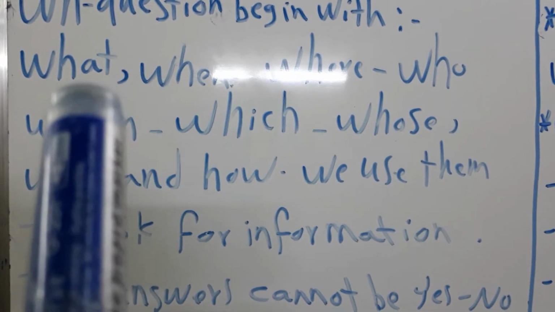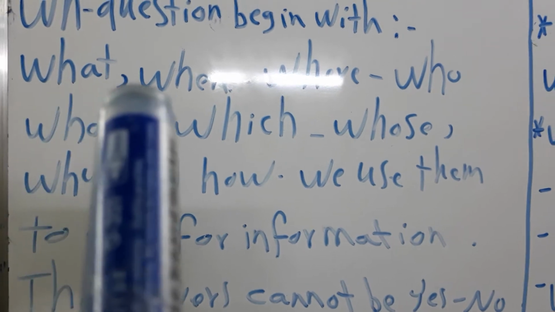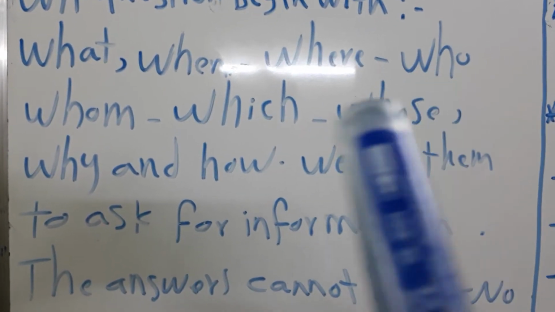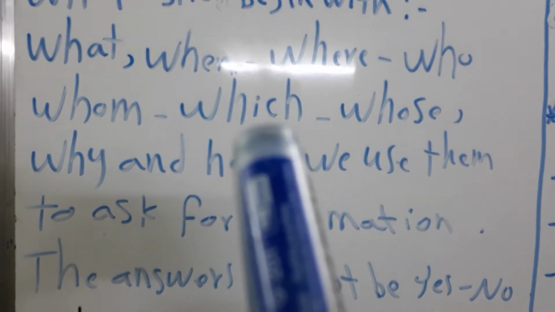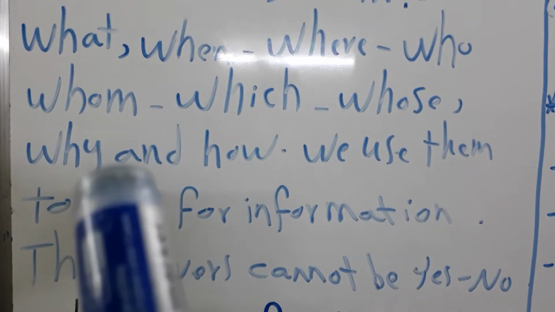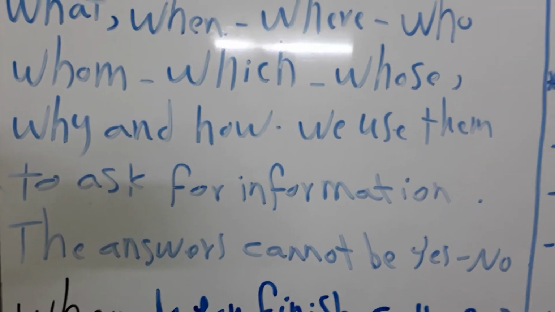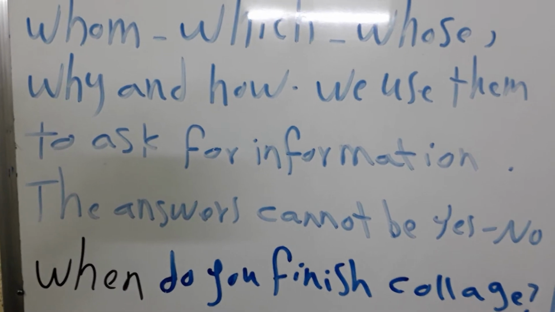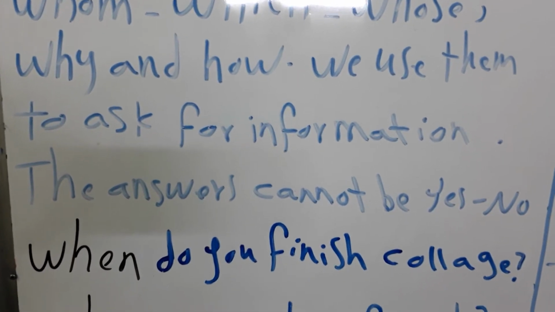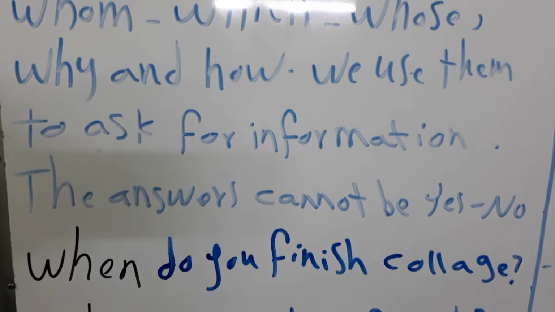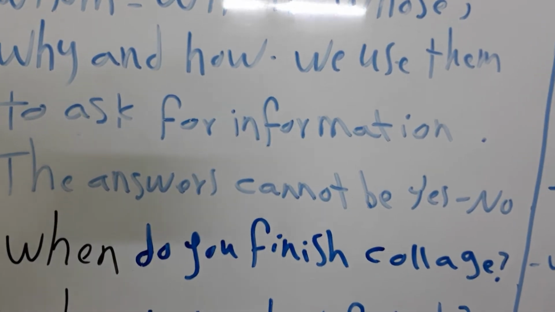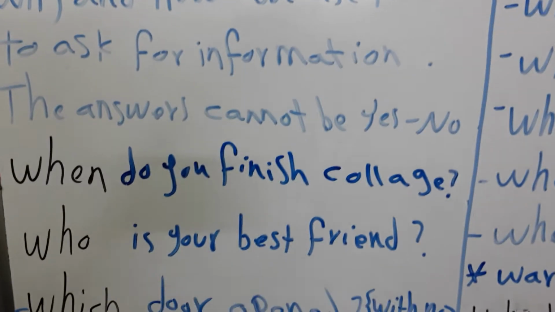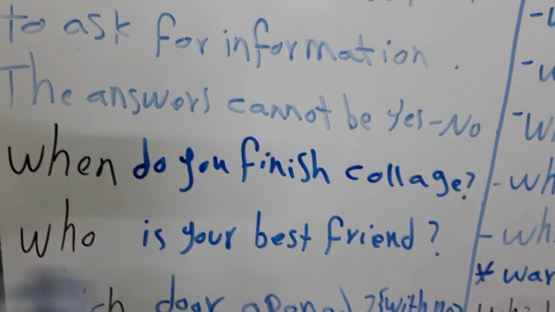The WH question words are what, when, where, who, whom, which, whose, why, and how. We use them to ask for information, but pay attention, the answers cannot be yes or no. So the answers cannot be short answers. We will have some examples.